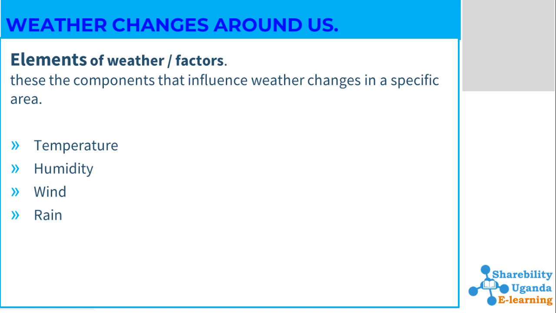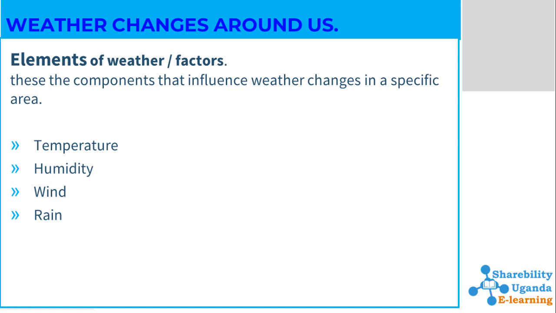Then we have humidity. Humidity simply refers to the amount of water in the atmosphere. Therefore, if there is a lot of water in the air or in the atmosphere, we consider the area to have or to bear high humidity. And when there is little water in the atmosphere, we consider the area to be of low humidity.